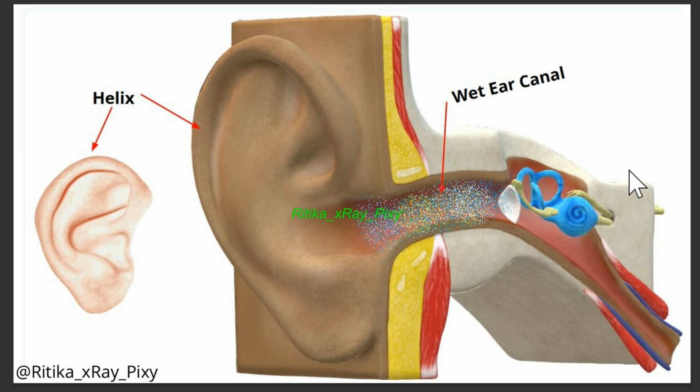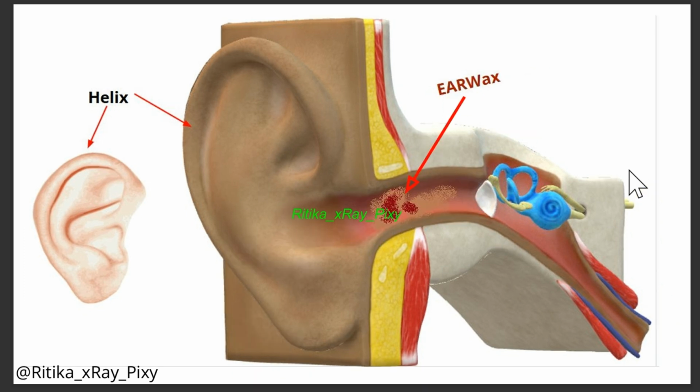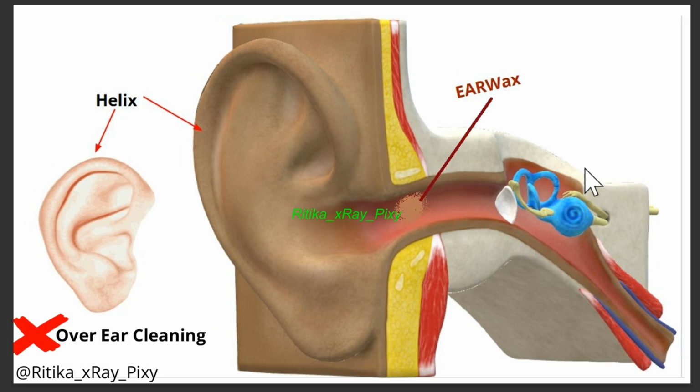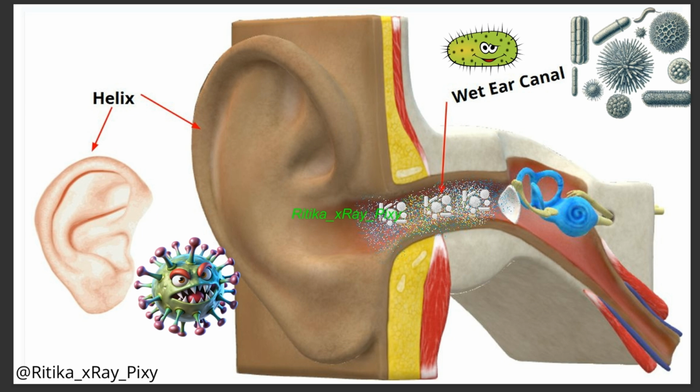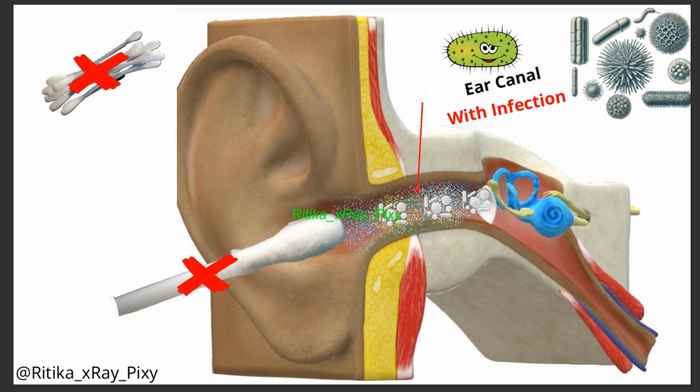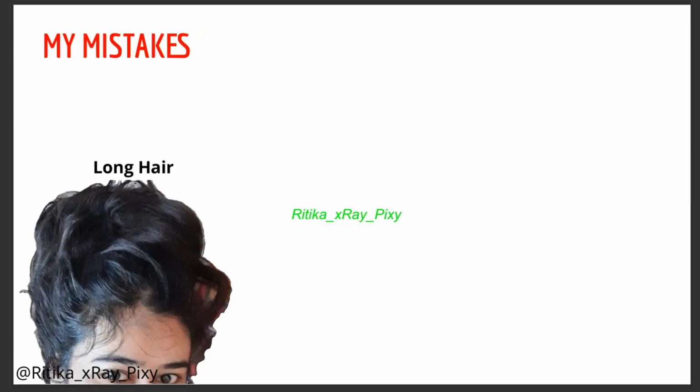Second, the ear canal is warm inside, which makes it a perfect place for bacteria and fungus to grow. And you can see here, the ear canal is narrow, so air does not flow well. This makes it easy for the bacteria and fungus to stay and grow. But the ear has its natural defense, such as earwax, which has antibacterial and antifungal properties. If you clean it out too much, like with cotton swabs, the ear loses protection and bacteria or fungus can grow. And if you scratch the ear canal with a finger, cotton swabs or other things, it can create small openings where bacteria or fungus can enter and grow.